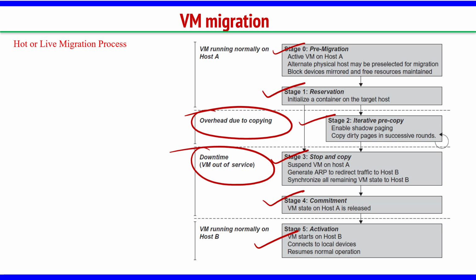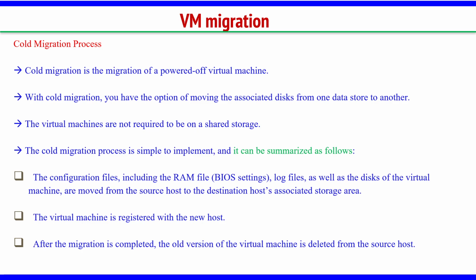Let's see the next migration process, that is cold migration. In hot migration we understood that we have very little downtime and we are quickly moving it without the users of that virtual machine knowing that some movement is happening. The second one is the cold migration process. What is this cold migration? It is called power off migration. You switch off the power and then you migrate it.